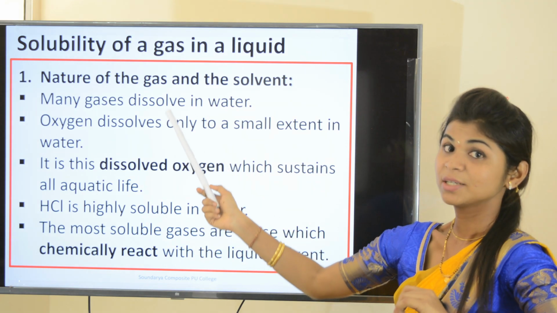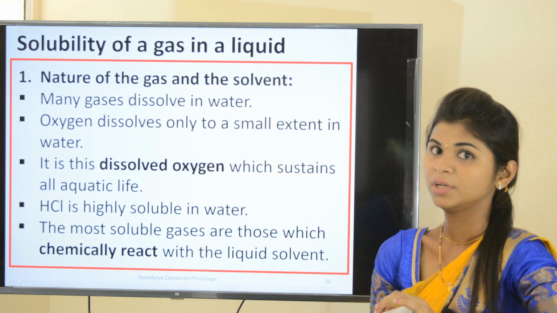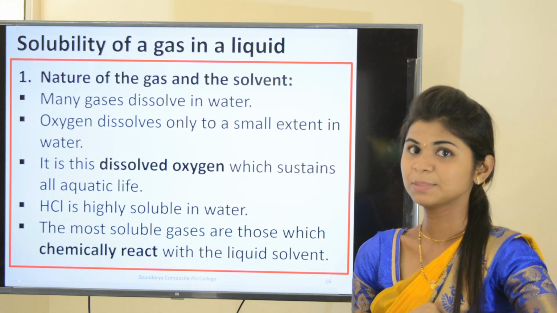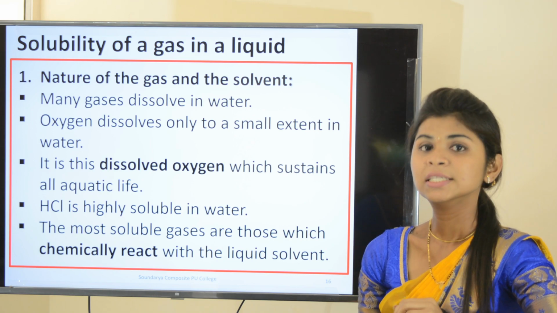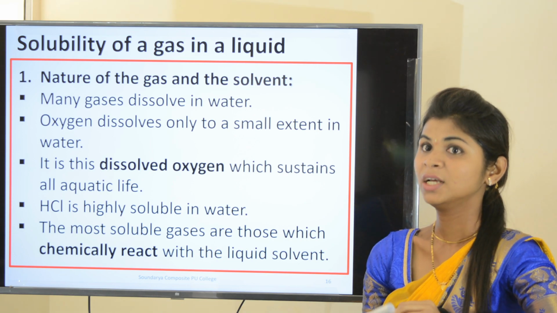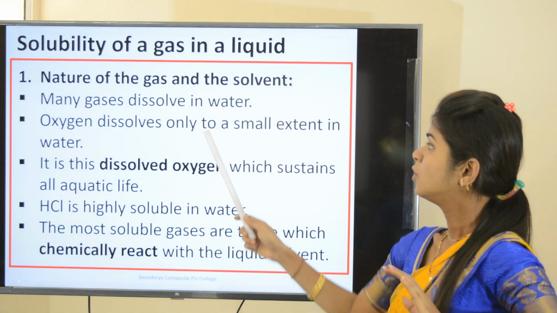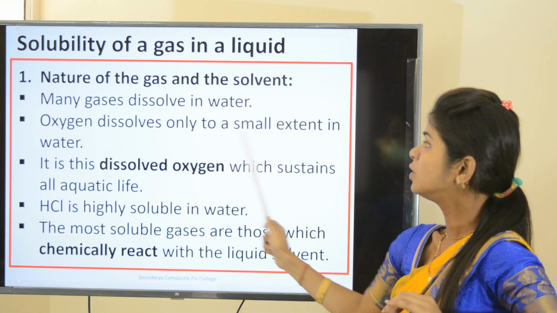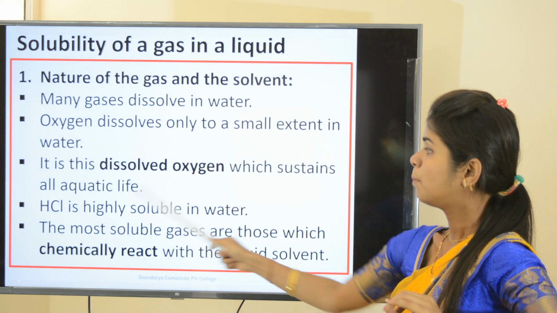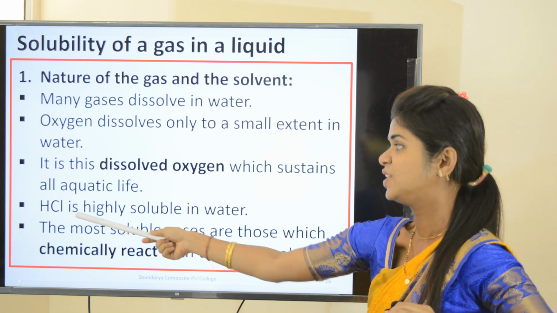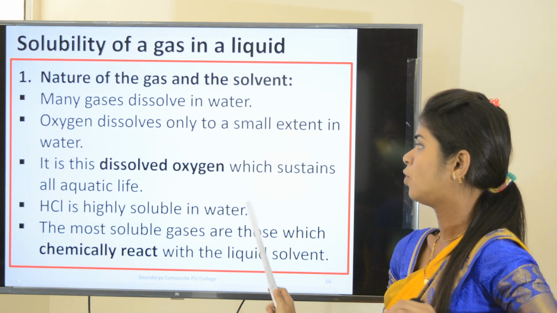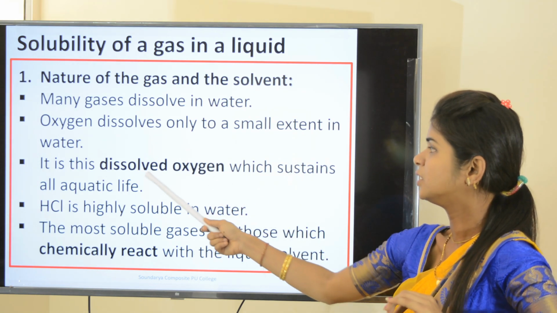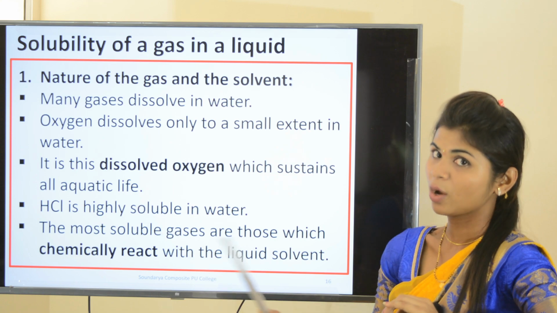You know that many gases dissolve in water, but the extent may vary. Some gases may dissolve to a large extent, some to a small extent. For example, oxygen dissolves only to a small extent, but hydrogen chloride gas, HCl, is highly soluble in water. Because of the dissolved oxygen in the water, all aquatic life is sustained.